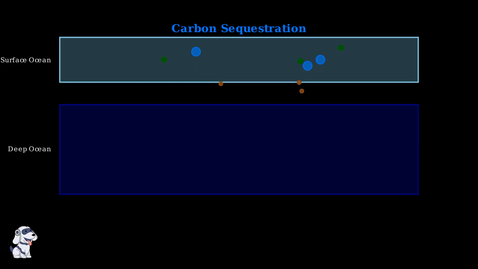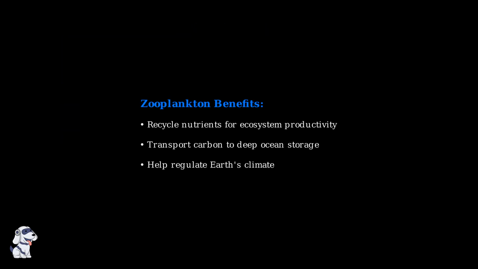Zooplankton produce fecal pellets containing concentrated carbon. These dense pellets sink rapidly through the water column, transporting carbon to the deep ocean. This biological pump effectively removes carbon dioxide from the atmosphere and stores it in the deep ocean for hundreds to thousands of years, helping regulate Earth's climate. Through nutrient recycling and carbon sequestration, zooplankton maintain marine productivity while helping regulate global climate. These tiny organisms play an outsized role in keeping our oceans and planet healthy.